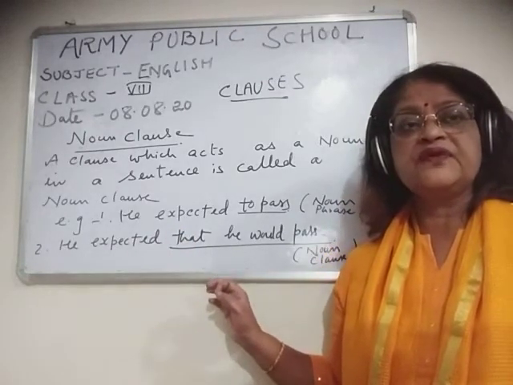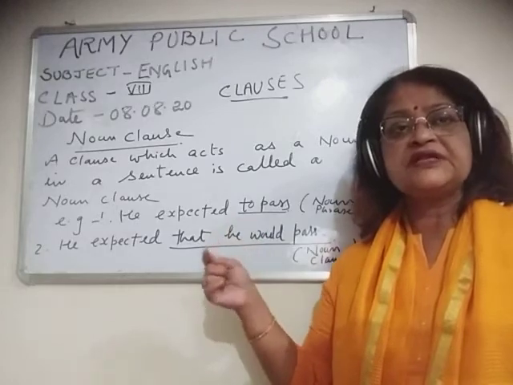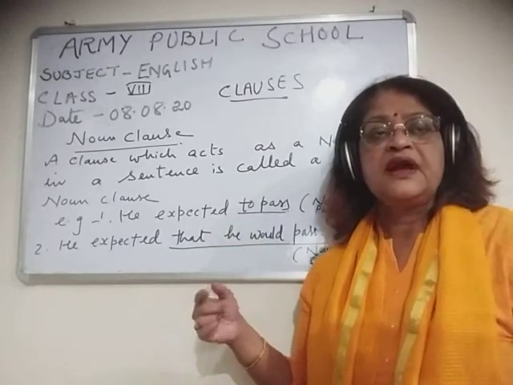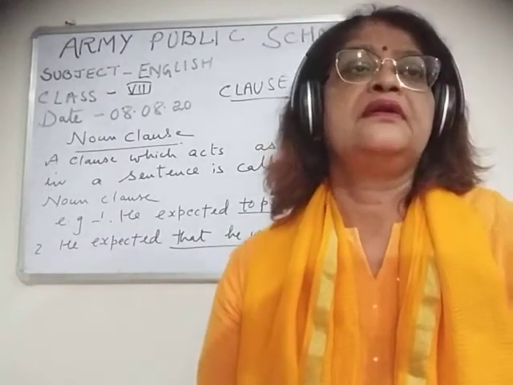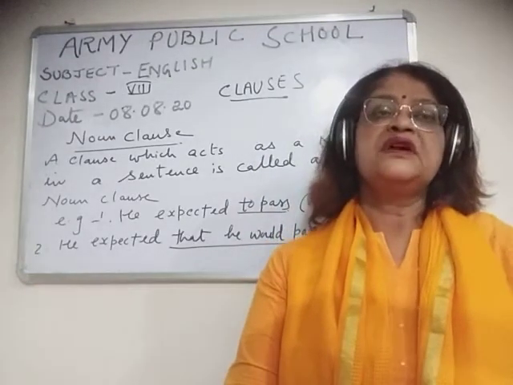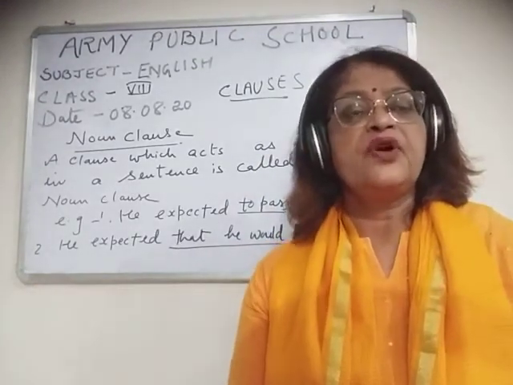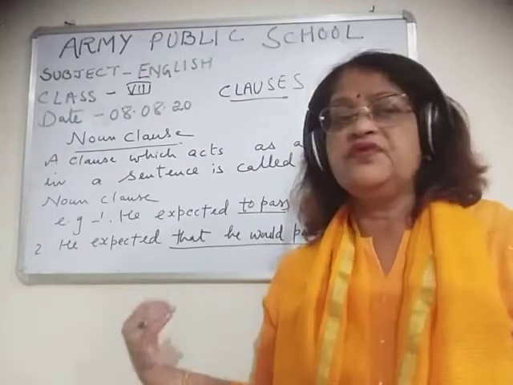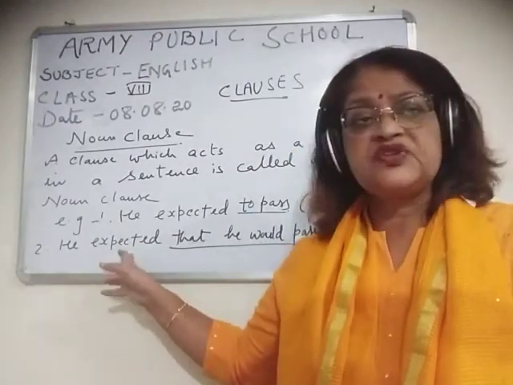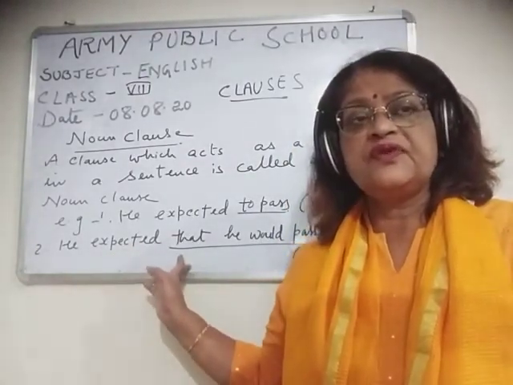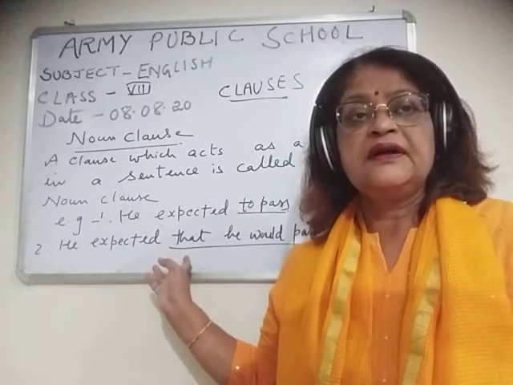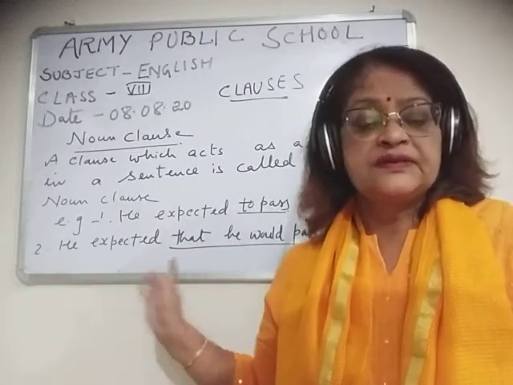So what is an object of the verb? Noun or pronoun which comes after the verb, that is an object of the verb. So here it is a noun which is coming after the verb expected. This is an object of a verb here, and this is a noun clause.